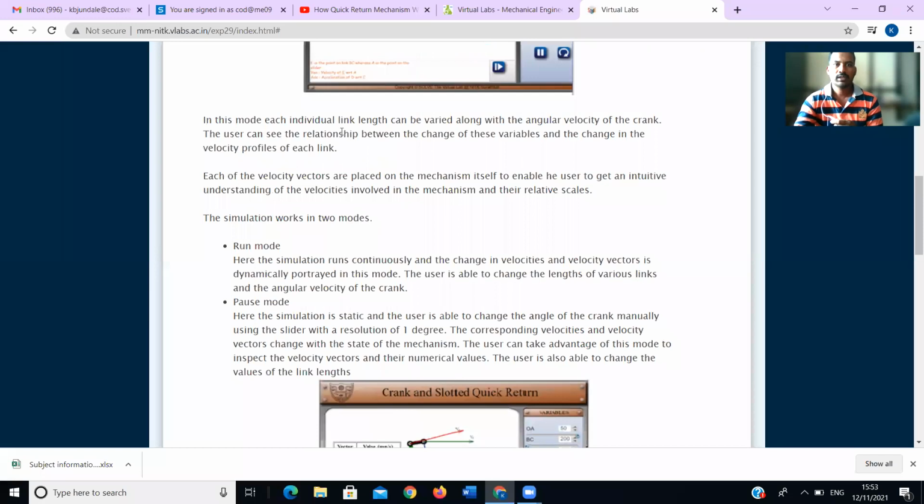In this mode, each individual link length can be varied along with the angular velocity of the crank, and the user can see the relationship between the change of these variables and the change in the velocity profile of each link. By changing the length, we can observe how the velocity is changing in this